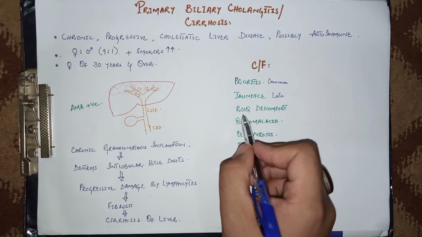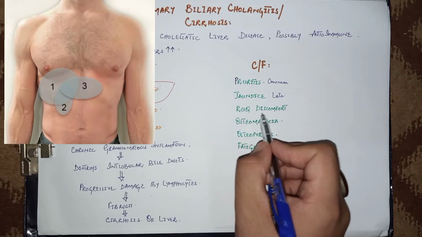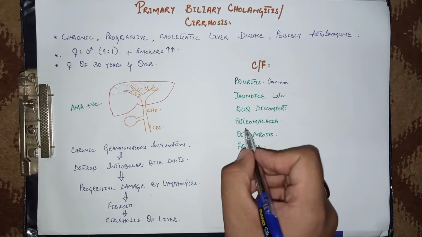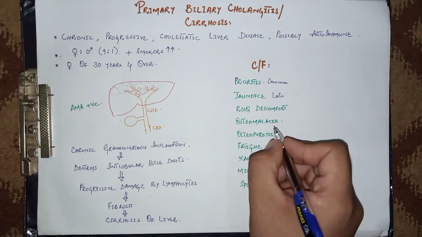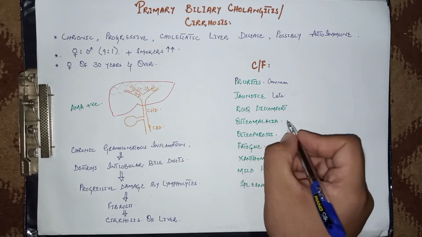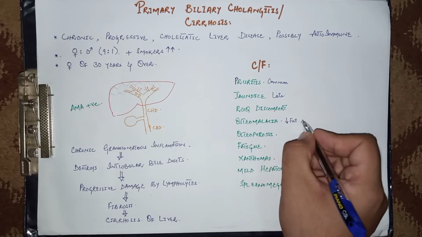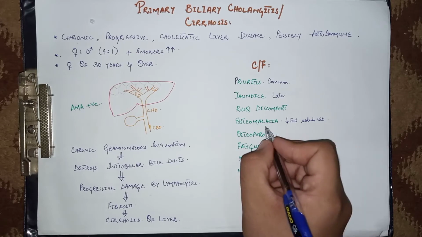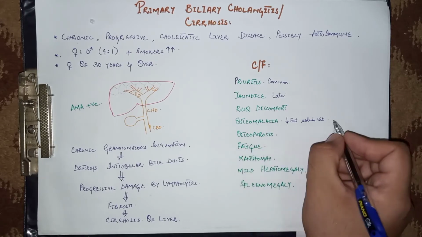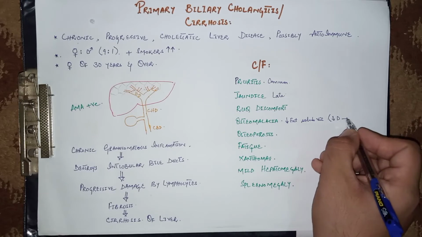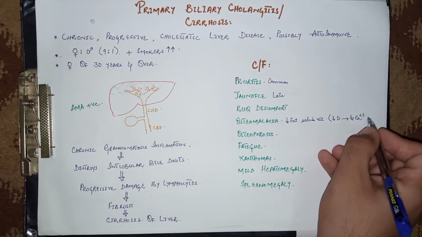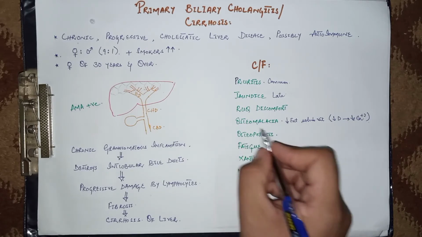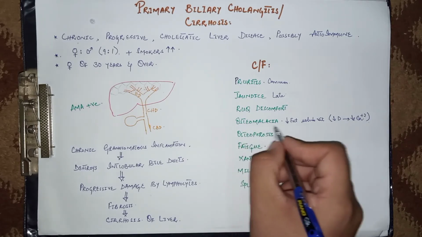Also the patient sometimes complains of right upper quadrant discomfort, and osteomalacia is there in some patients. Osteomalacia is basically due to decreased levels of vitamin D, that is, due to decreased fat soluble vitamins. Decreased vitamin D leads to decreased levels of calcium, and hence demineralization of bone occurs, that is osteomalacia. It is very rarely seen in these patients.